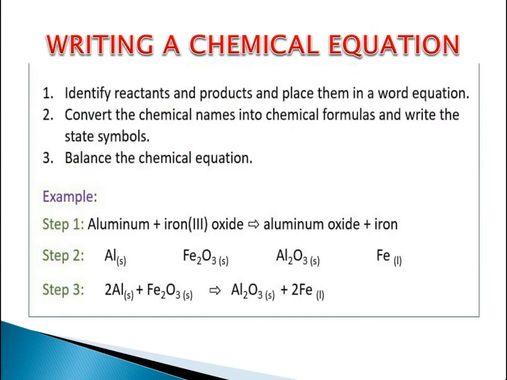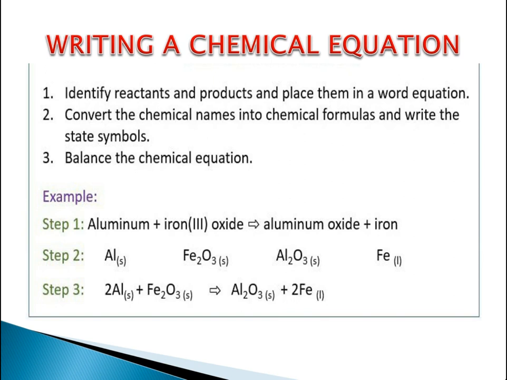So, writing a chemical equation. Now we need to know how to write a chemical equation. Till now we have understood what chemical reactions are. Now we need to know the technique of writing a chemical equation. At first we need to identify the reactants and products and place them in a word equation. At first, for our help, we can write the reactants and products in their word equation.